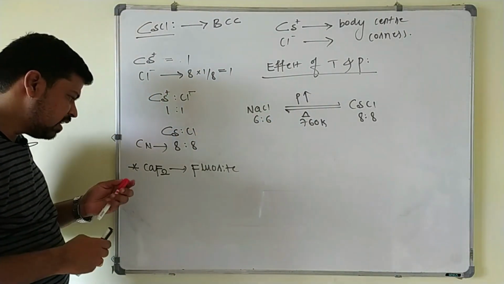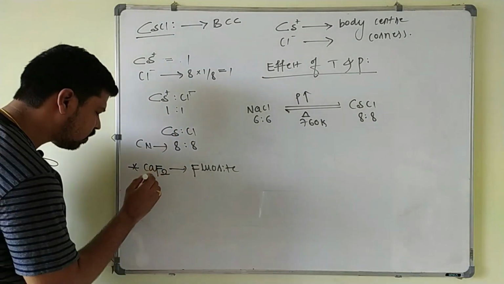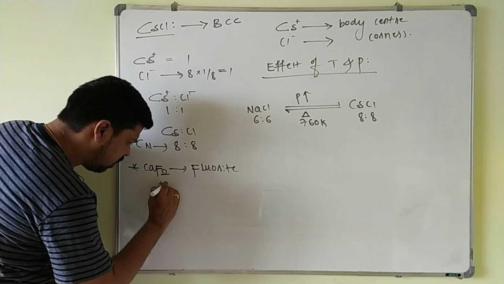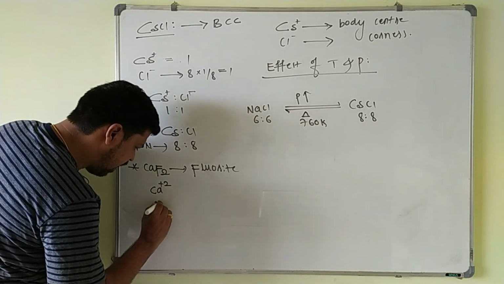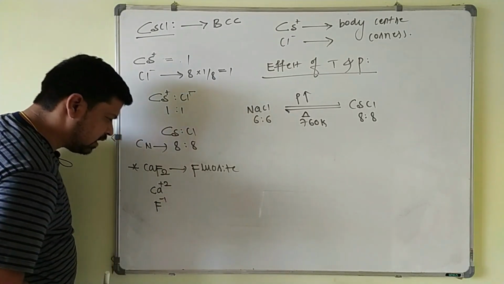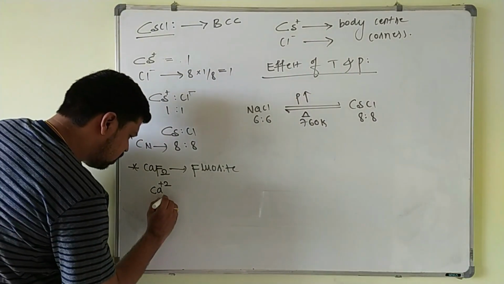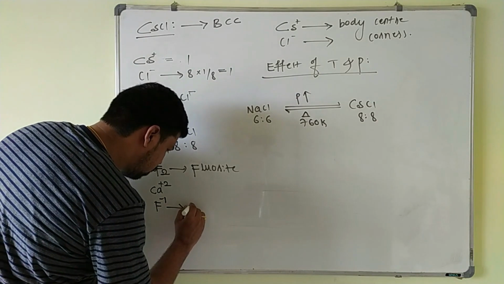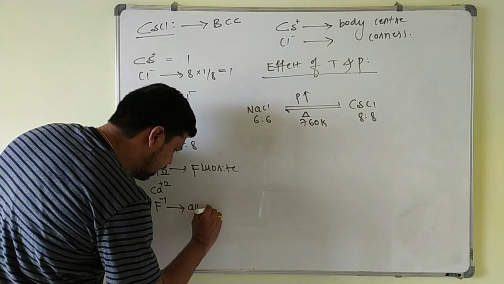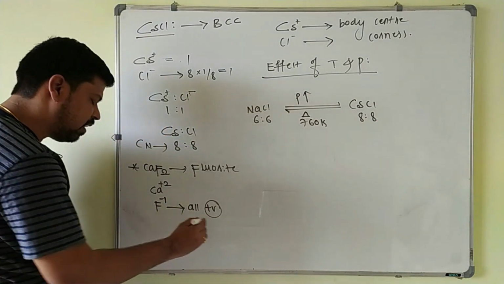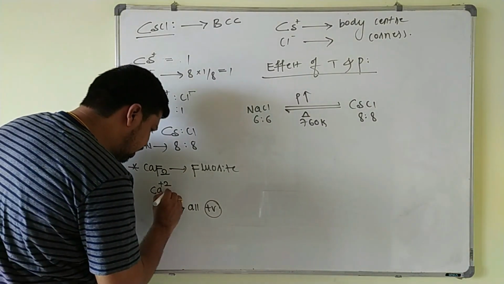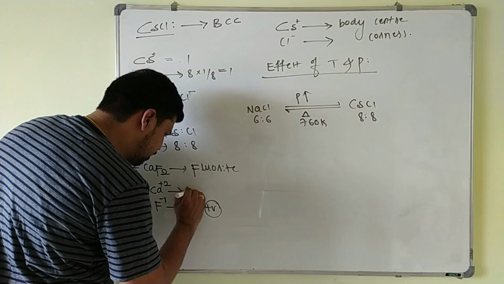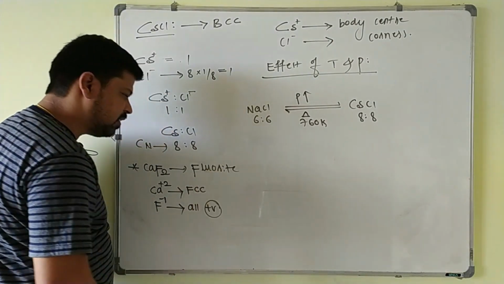So in this case, CaF2, Ca+2 ion is there and F minus ion is there. The F minus ion occupies the voids. All the tetrahedral voids are occupied by the F minus ion, and calcium plus 2 occupies the FCC points.